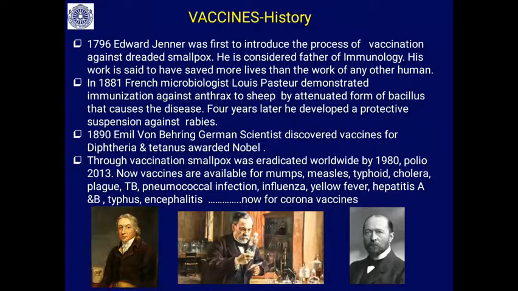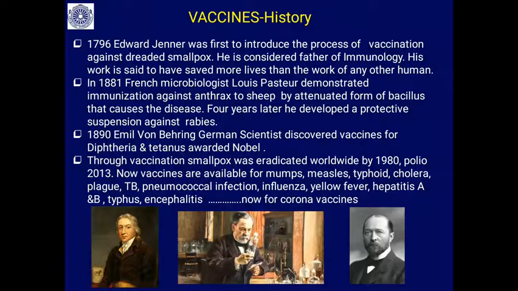That is Louis Pasteur's contribution to the field of microbiology, immunology and other fields also. You have to study his biography, then you will know that. Then in 1819, Emil von Behring, a German scientist, discovered vaccines for diphtheria and tetanus, and he was awarded the Nobel Prize for that.